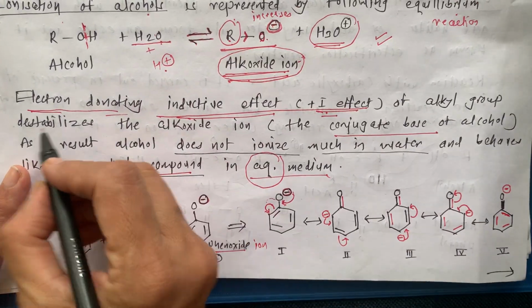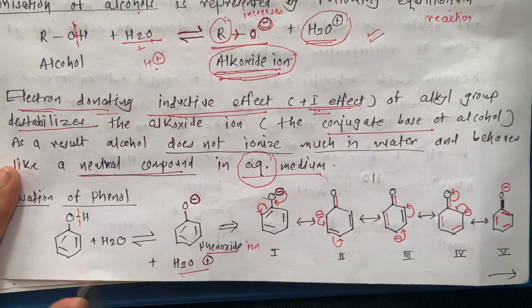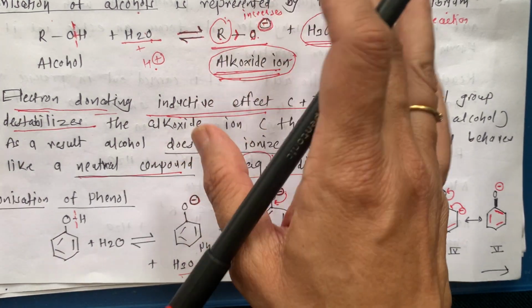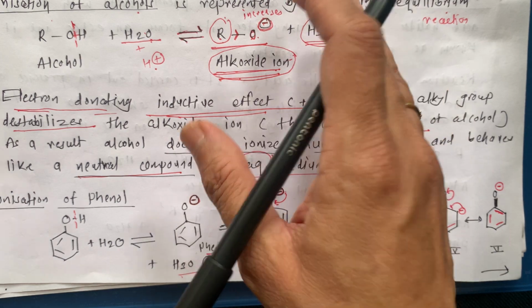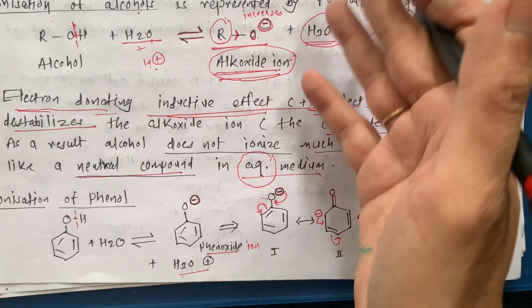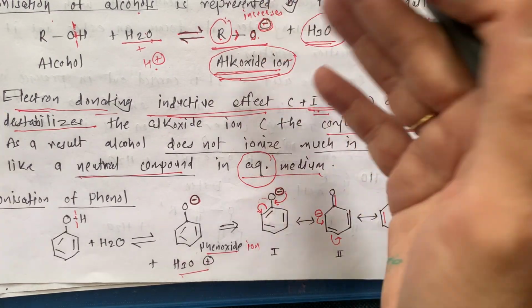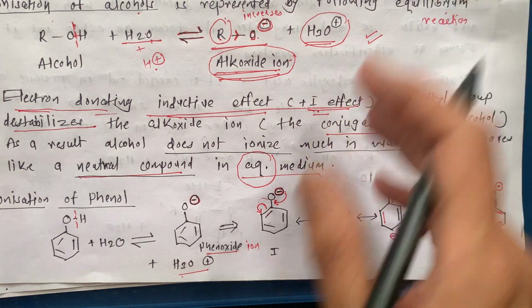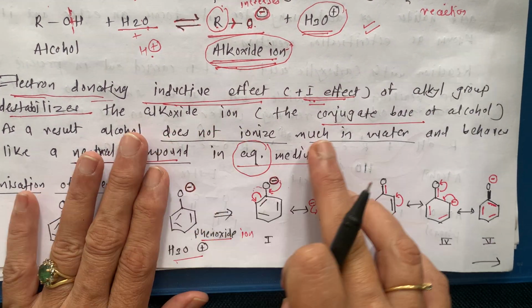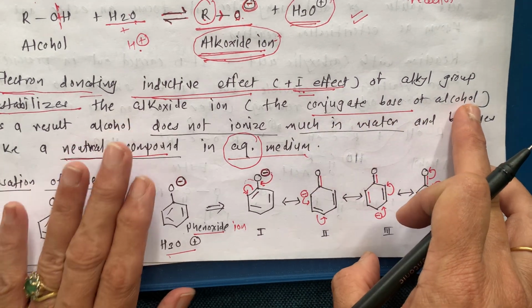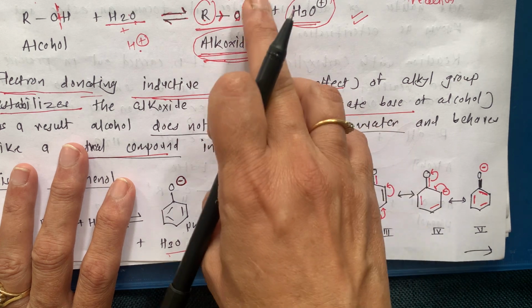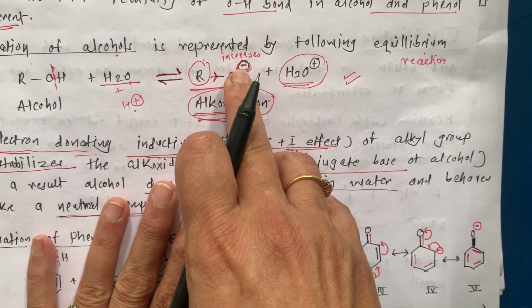And that is why this is destabilized. This O minus is not going to remain like that, because it is highly negative, so it is highly energetic and wants positive charge as early as possible. So this alkoxide ion, the conjugate base of alcohol, does not ionize much in water. It is not going to remain in the ionic form.